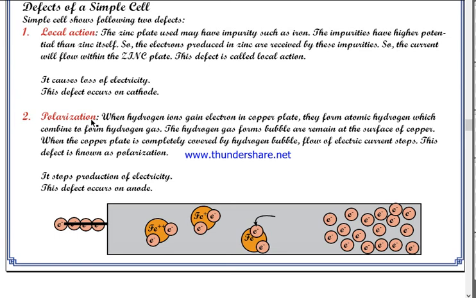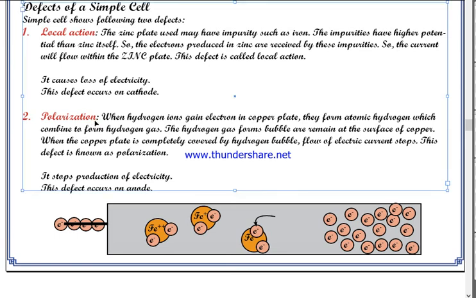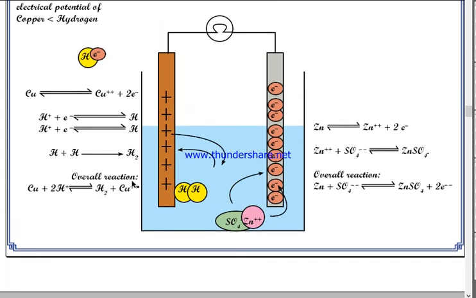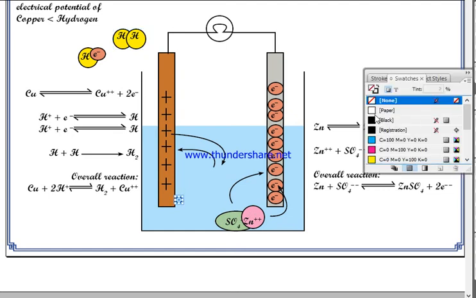Okay, next defect is polarization. Once again look at this reaction here, you know that at the end of this reaction hydrogen gas is formed, and hydrogen gas forms a bubble. Now let me represent the bubble as a simple plain circle.